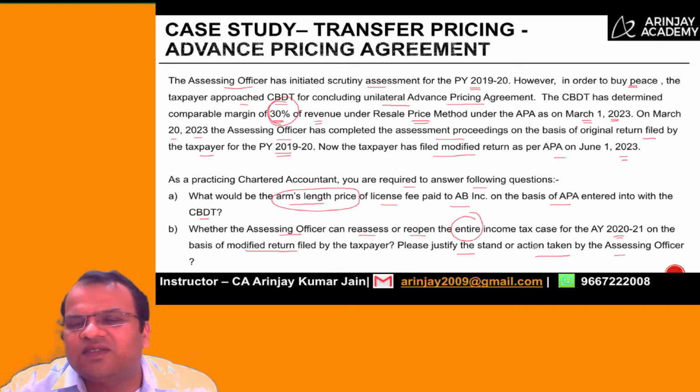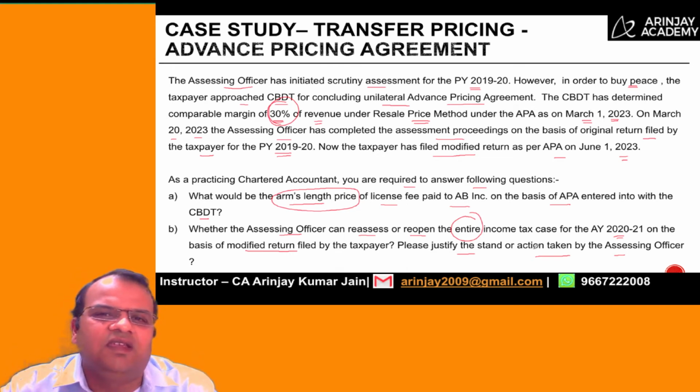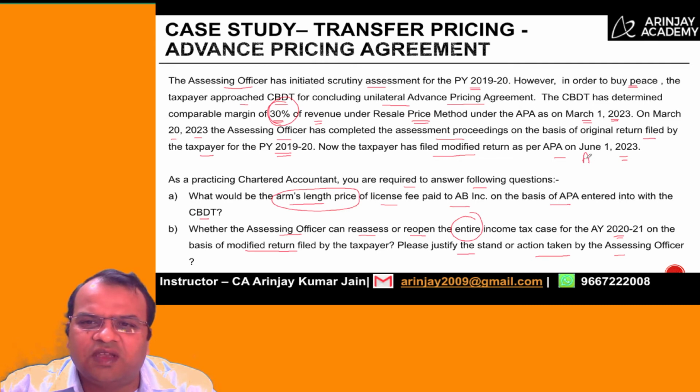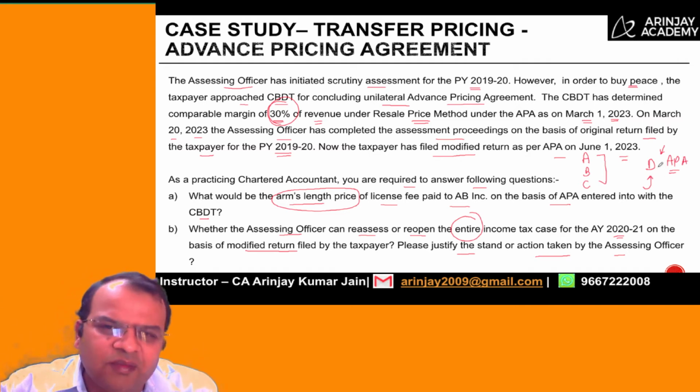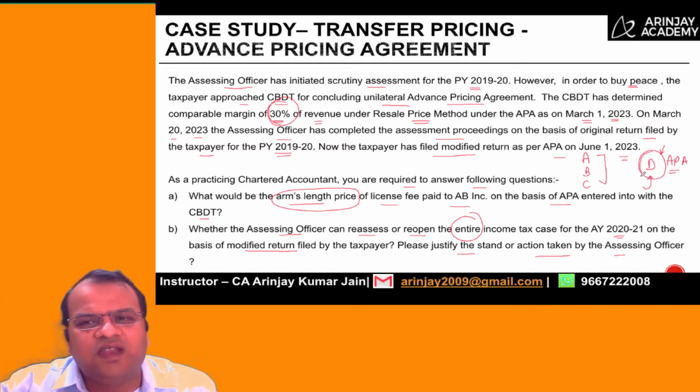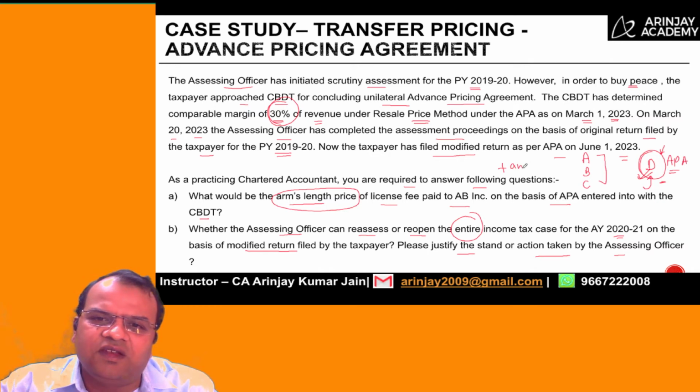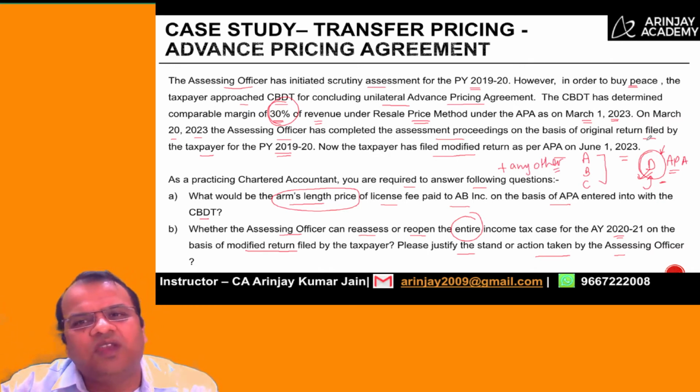Now, in a case where an assessment has already been completed, let's say there were 3 issues in the assessment, A, B and C. Now, issue D is something which is decided in the APA. The assessing officer had the power to reassess or recompute. At a broader level, if you interpret it, that means he can make changes in the modified return for issues arising under the APA plus any other issue. But this would amount to reassessment without any basis.